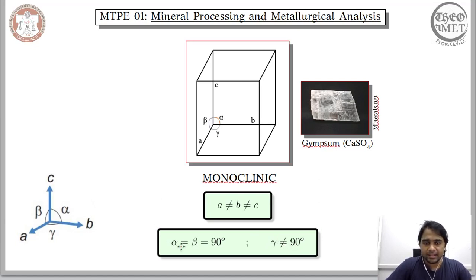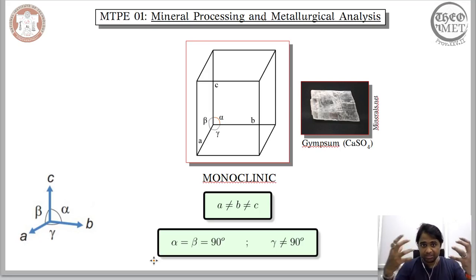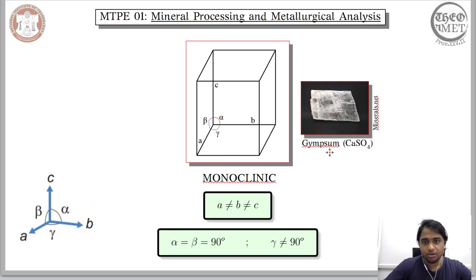So what characterizes the monoclinic crystal system is that none of the magnitudes of the vectors used to define the crystal system are equal. They are not equal, and in addition to that, even though the angle between them is 90 degrees for two, the third angle is not equal to 90 degrees. So gypsum is one of the examples where the mineral exhibits the monoclinic crystal system.